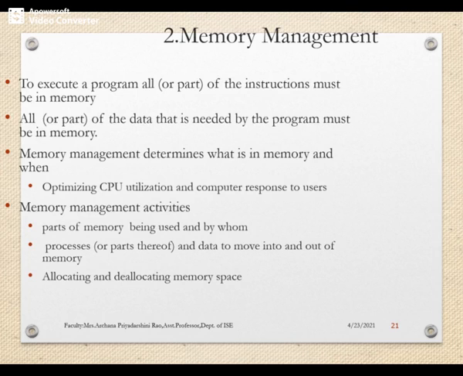So the operating system is mainly responsible for keeping track of which parts of memory are currently being used, and by whom they are being used, and also allocating and deallocating the memory space as and when required. So this is the main task of an operating system, allocating and deallocating the memory space as and when required, and deciding which process must be moved in and out of the main memory.